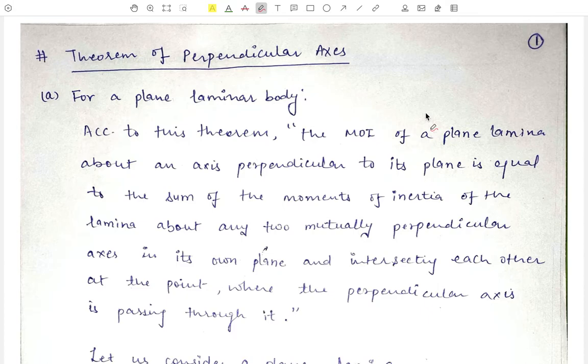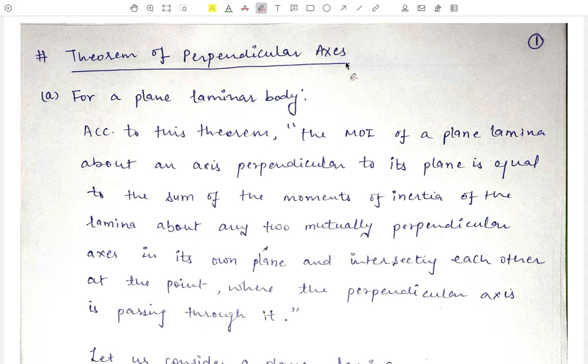Hello everyone. Today we'll study the theorem of perpendicular axes. To find out the moment of inertia of different bodies easily, we have two theorems. First of them is the theorem of perpendicular axis and the second one is the theorem of parallel axis. Today we'll study the theorem of perpendicular axis.